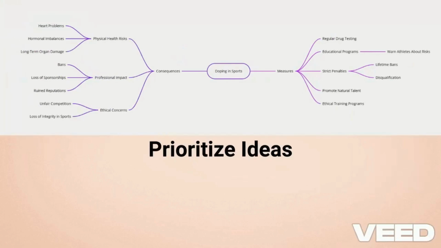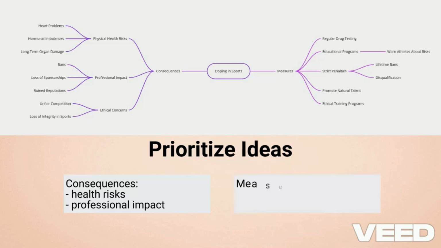Prioritize ideas. Not all ideas are equal. Choose the ones that are most relevant to the question, easy to explain and support with examples. For instance, in consequences, focus on health risks and professional impact. In measures, emphasize testing and education.